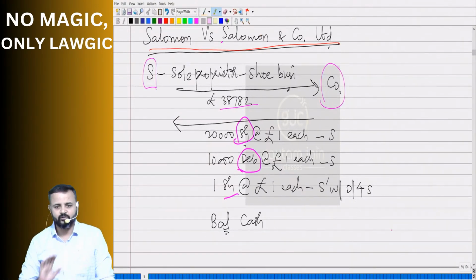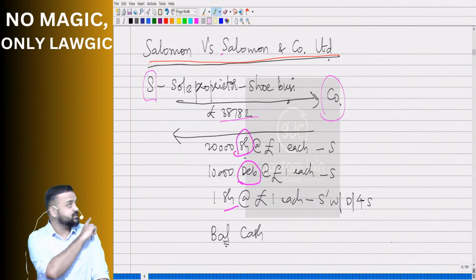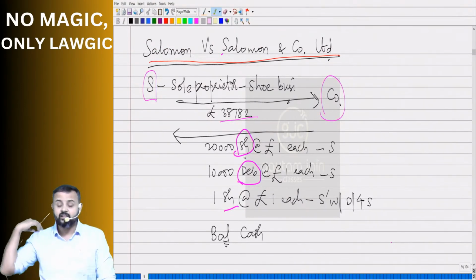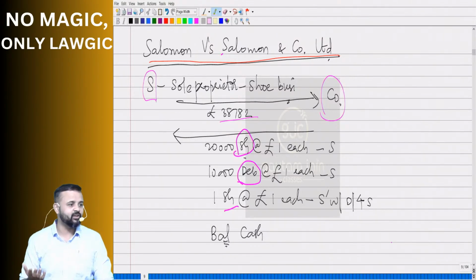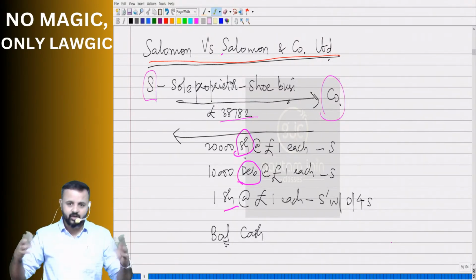Again explaining the case law once again. First concentrate on the citation. What is written there? Salmon versus Salmon and Company Limited. So we need to understand Salmon is the complainant. Salmon is the plaintiff. He has filed the case. Against whom? The company. Now don't say, "Arey sir, his company only." Arey, separate legal entity. What his company?